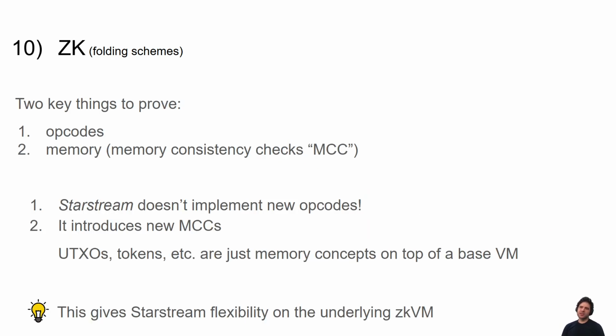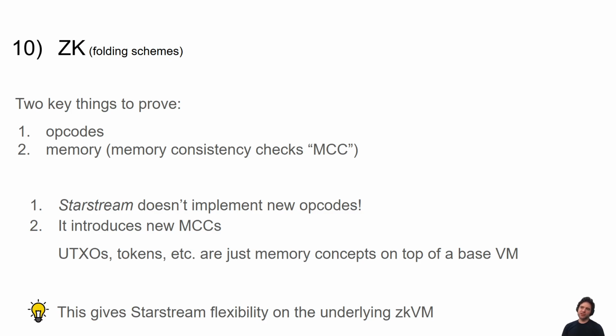The key thing to know is that these constructions have basically two things they're proving. They're proving the opcode, but they're also proving the memory, right? If you do A plus B equals C, A and B are registers in memory. So you need to not only make sure A plus B equals C is right from a math perspective, from the definition of addition, we also need proof of what is the content at memory A, what is the content of memory B, is that equal to the content of memory C? So you have to handle memory. Notably, this comes from a concept called memory consistency checks, or MCC.